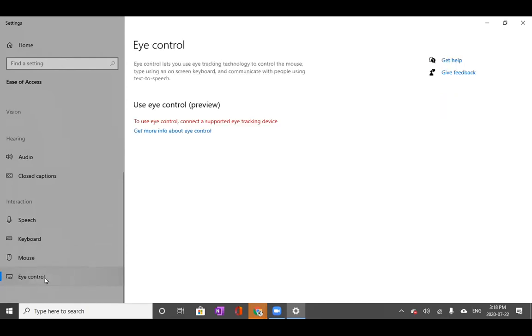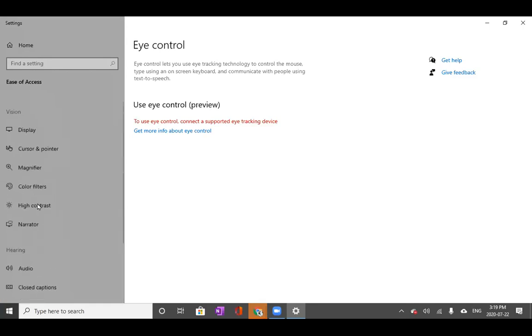Eye control, so this is a beta feature, so that might not work very well, or you have to download it, I think. But basically what this does is it uses your eyes as your mouse. So if you're unable to have use of your hands or anything else, you can use your eyes basically to control your mouse. It will use access of your camera to do that.